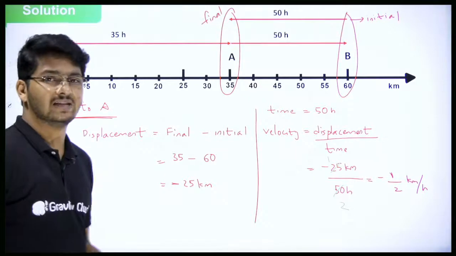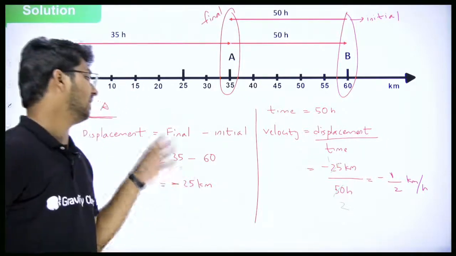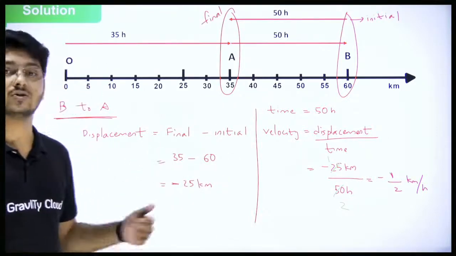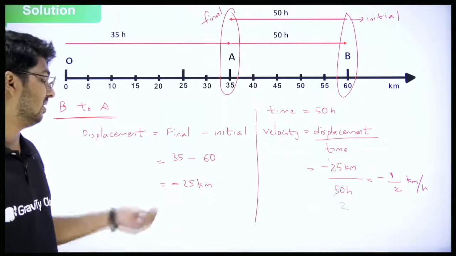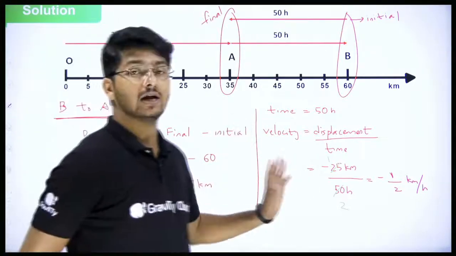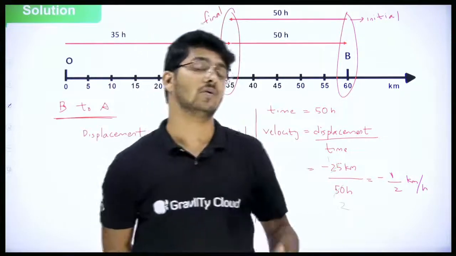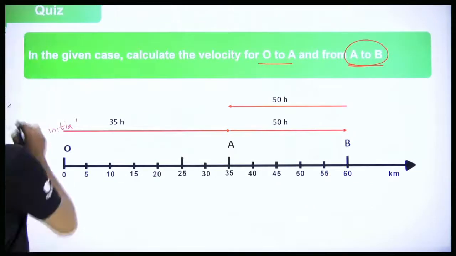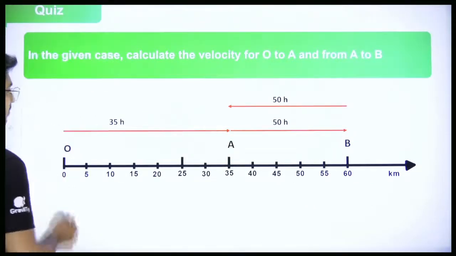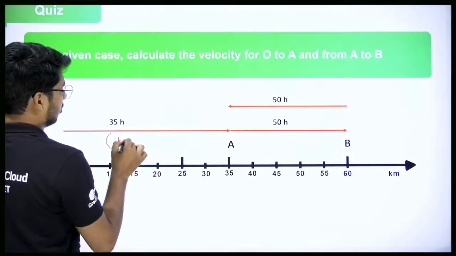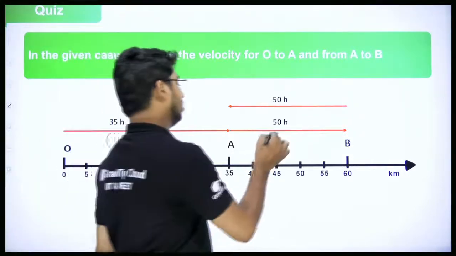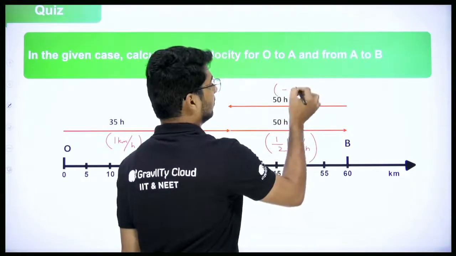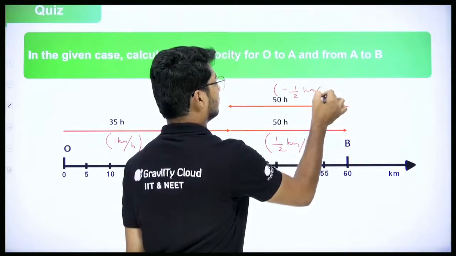Clear? So that's how we find the velocity. The most important step will be to find out displacement. You can use final position minus initial position. If it is towards right, you will get positive. If it is towards left, you will get negative. Then use the formula, you will get the answer. So coming back, here what did we get the velocities as? For this case, we got it as 1 kilometer per hour. Here A to B, we got it as half kilometer per hour. And for B to A, we got minus half kilometer per hour.